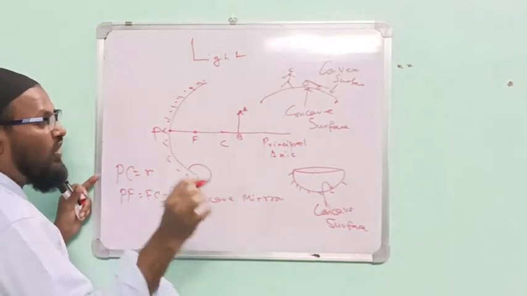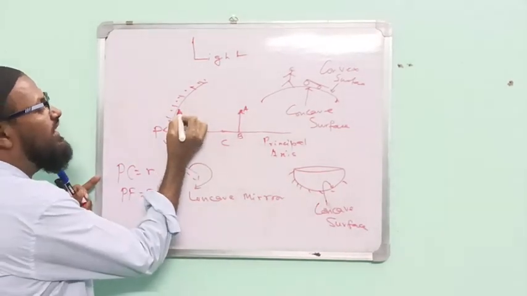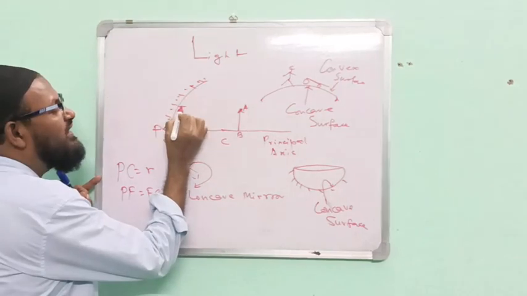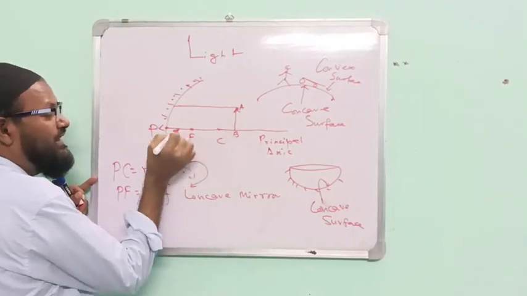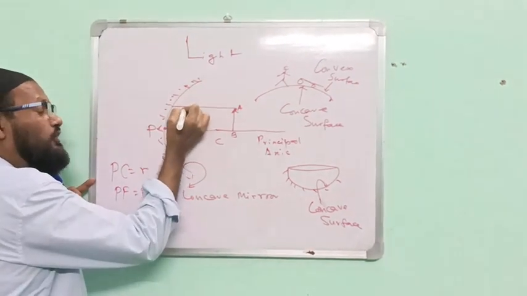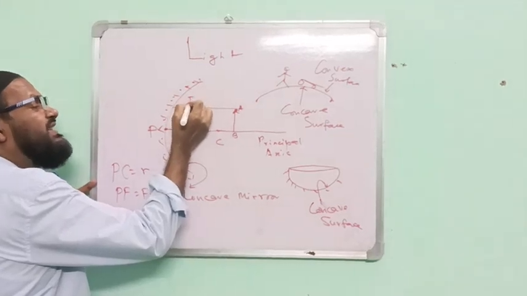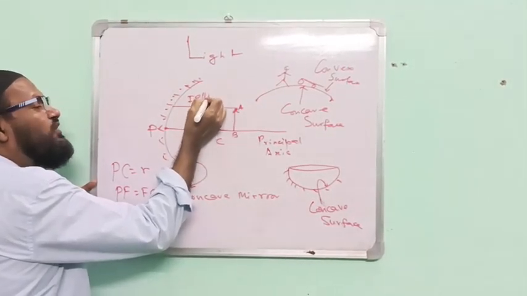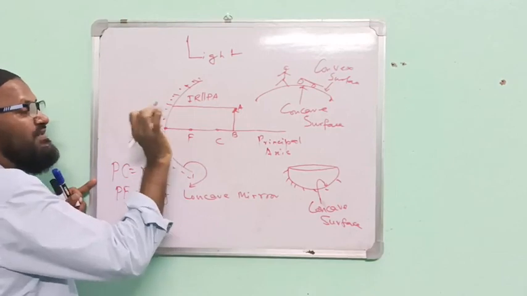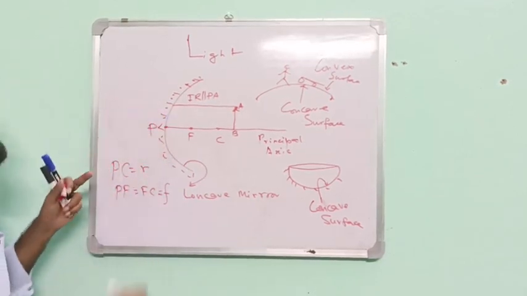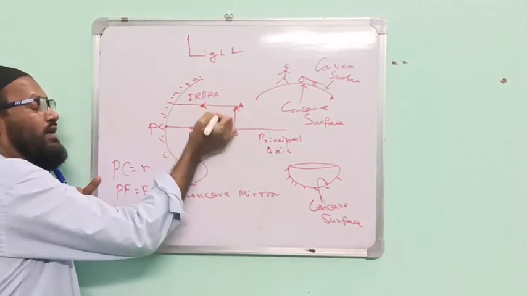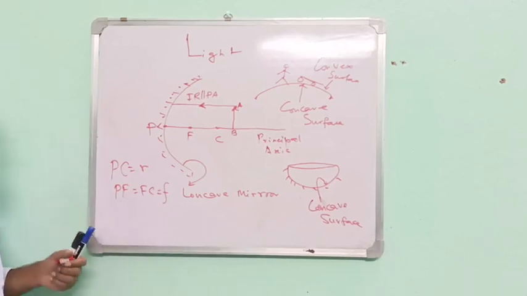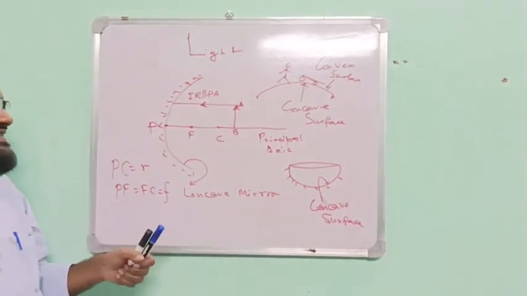What is the rule of drawing? Please take one ray parallel to the principal axis. This is the incident ray, parallel to the principal axis, and with an arrow. Light without an arrow is nothing.